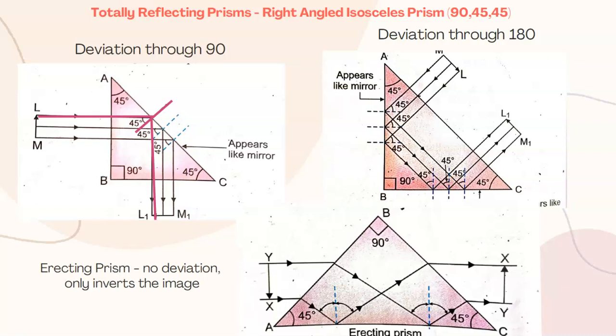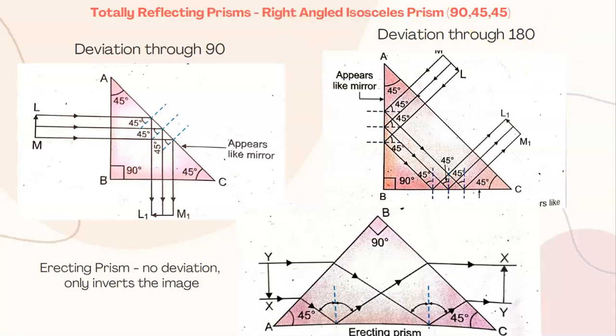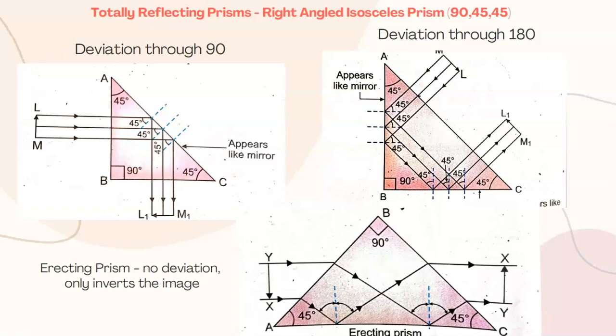Second case, on the right hand side, we consider a ray of light that is coming from the right hand side, that is towards the hypotenuse side of the prism. You can look carefully for deviation through 90, and the second case, that is deviation through 180, that I'm going to explain. In both the cases, the situation of the prism is the same. A is at the top, B 90 left bottom, C 45 right bottom. The only difference is in the ray. Here the ray was coming from left. Now the ray is coming from right towards the hypotenuse.